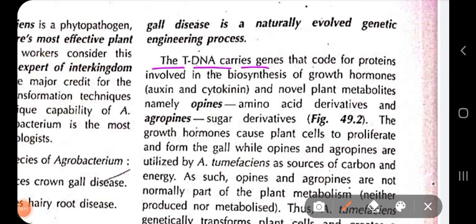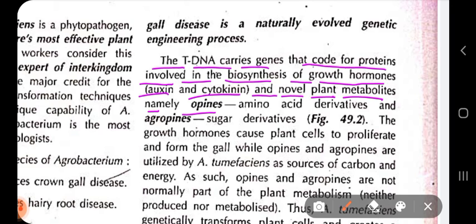So what does T-DNA carry? You will see later on in the next page that T-DNA carries genes that code for proteins involved in the biosynthesis of the growth hormones auxin and cytokinin, and a novel plant metabolite called opine.